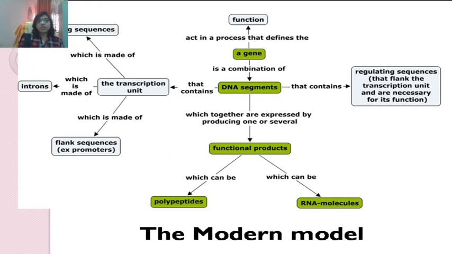The transcription unit is made up of exons, introns, and also flanking sequences. These DNA segments together are expressed by producing one or several functional products, which can be polypeptides or RNA molecules. So these are the five different models of gene function.